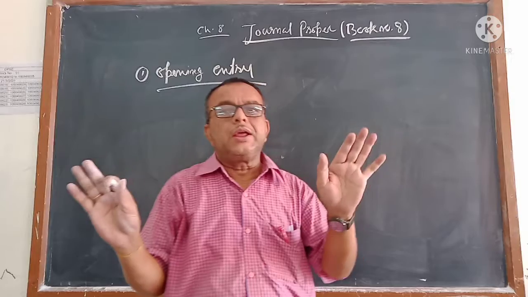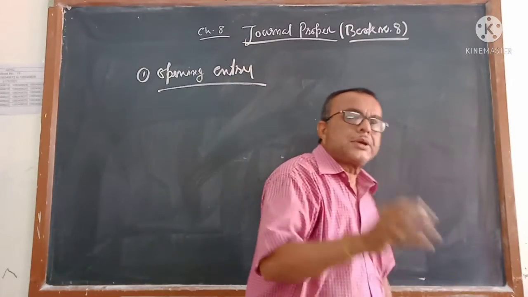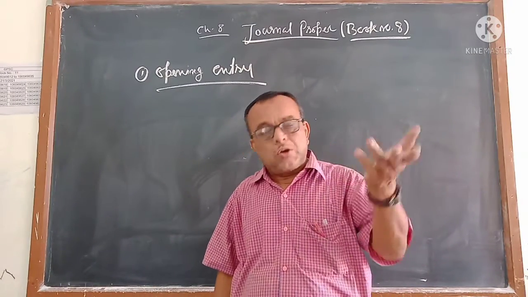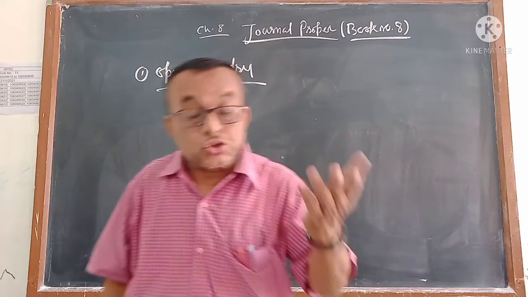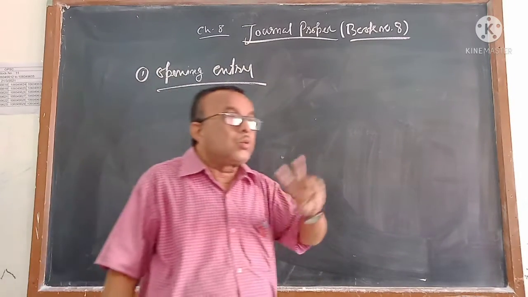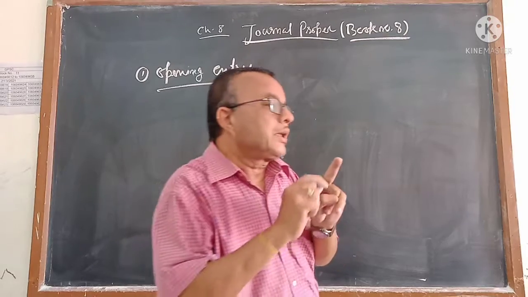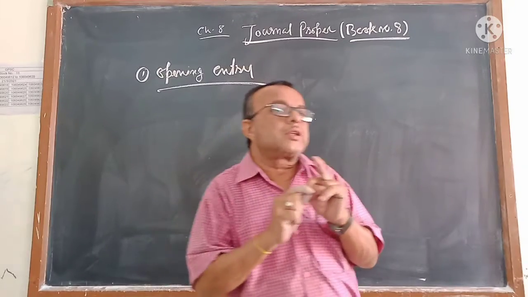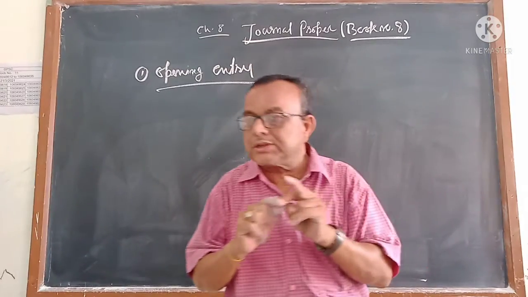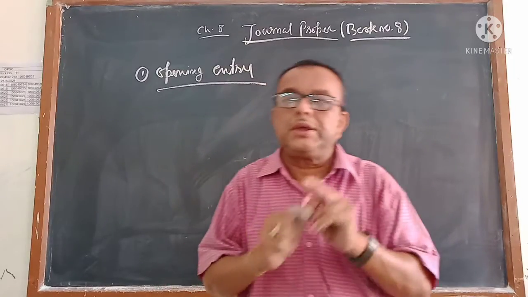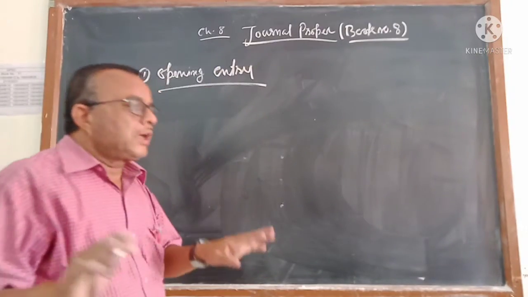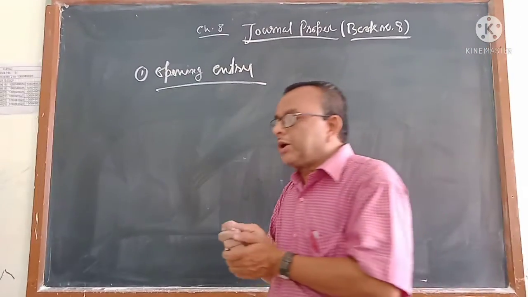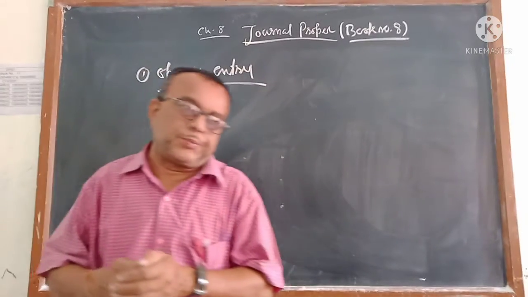But all the opening entries do not come in the subsidiary book, the general paper. You are giving cash to the business, that is an opening entry. You are giving furniture to the business, that is also an opening entry. But these two separate entries will go to two different books. Cash is a cash transaction, so it will be recorded in book number 5. Furniture is not a cash transaction, it will go to book number 8. So don't think that all opening entries will come in the general paper. Few will be recorded there, few will not.